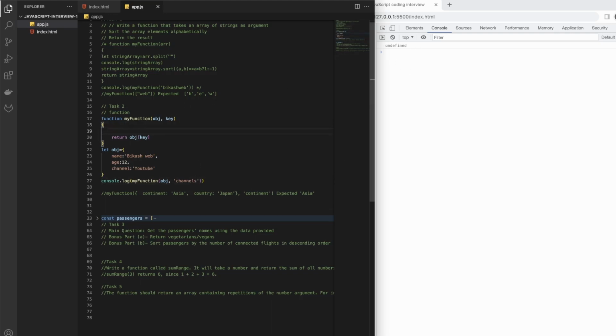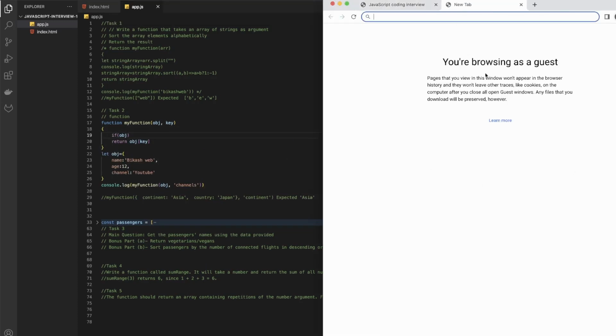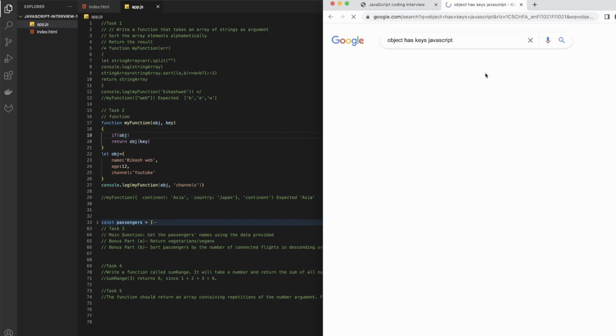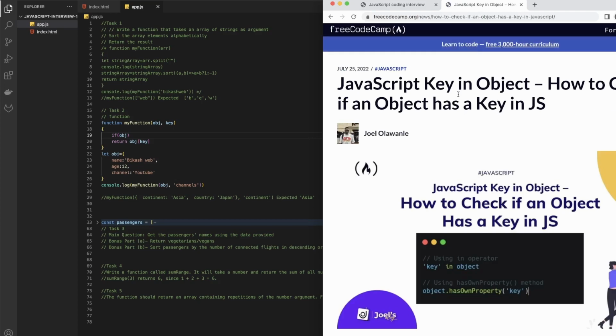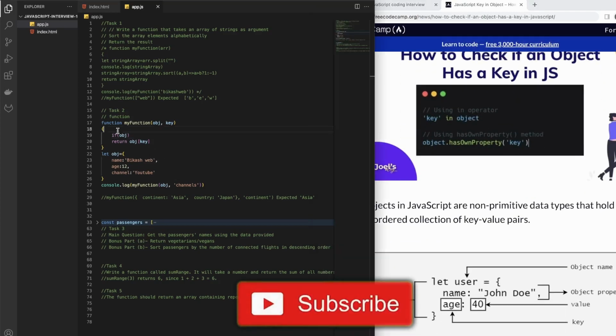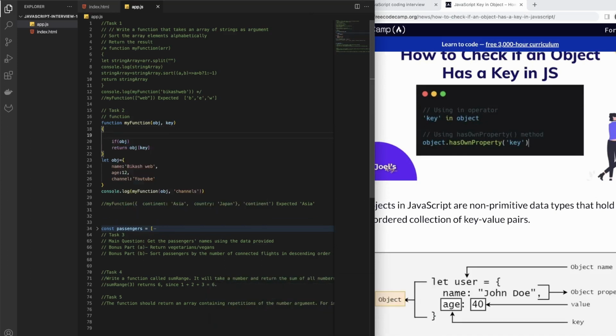So in that case we can check if the object has it. Let's Google, because sometimes Googling is allowed. Object has keys JavaScript, so we can do something like that. Okay, object has own property key. So we can also do key in object.